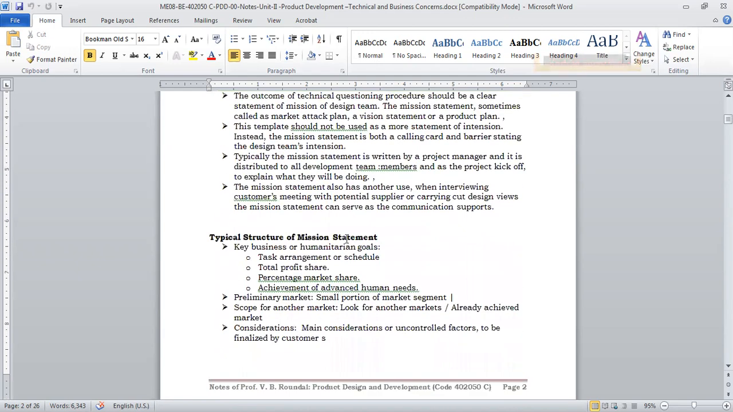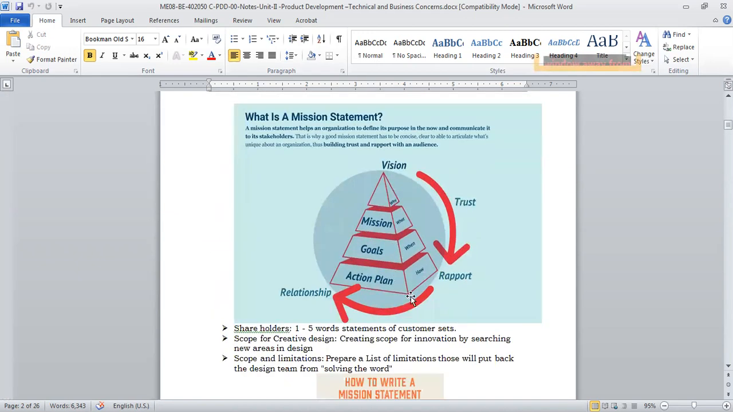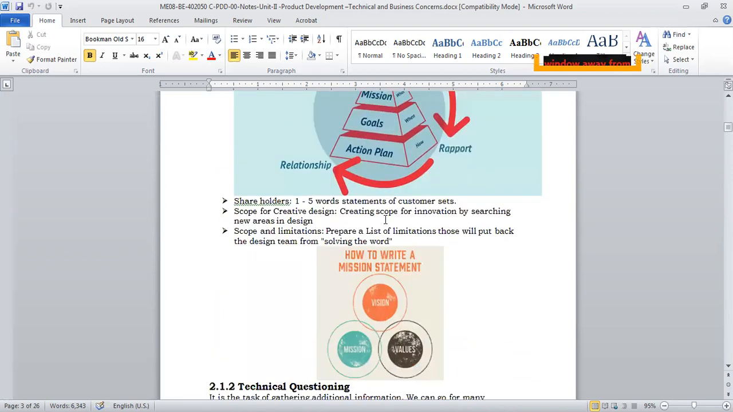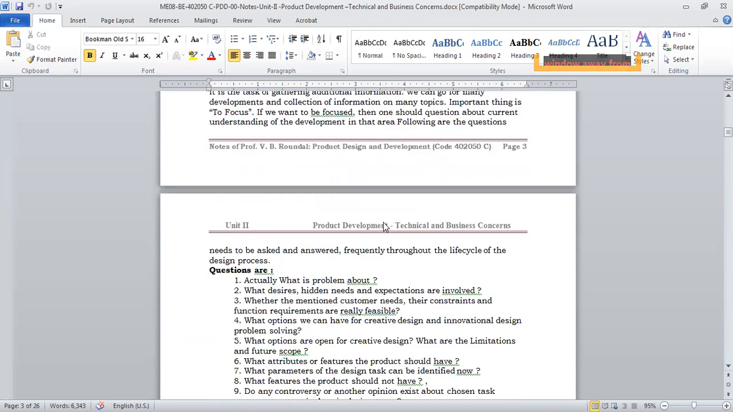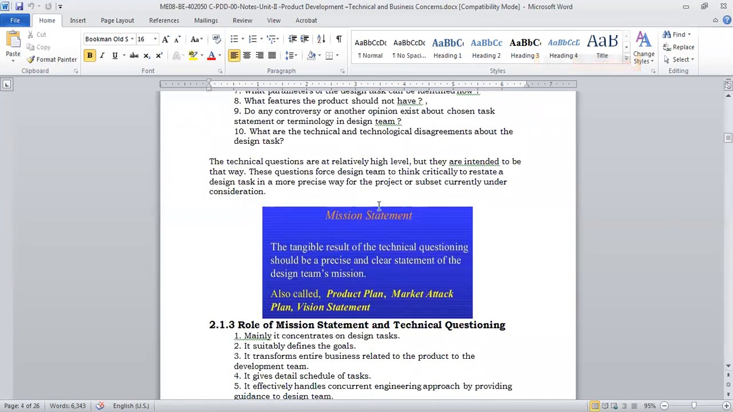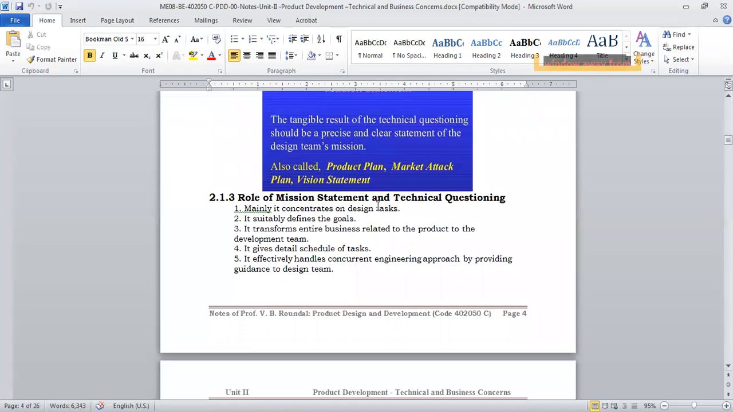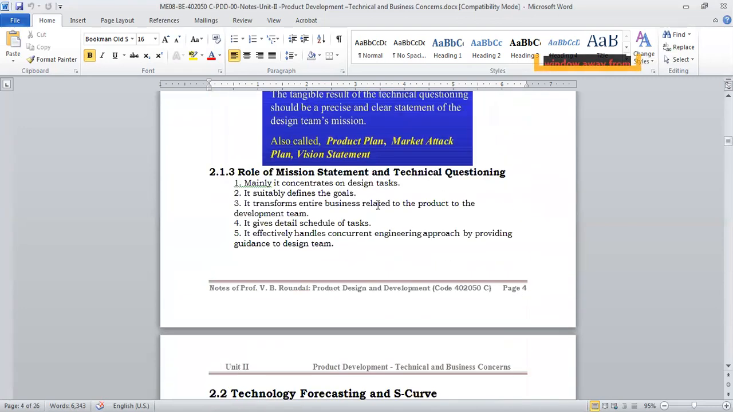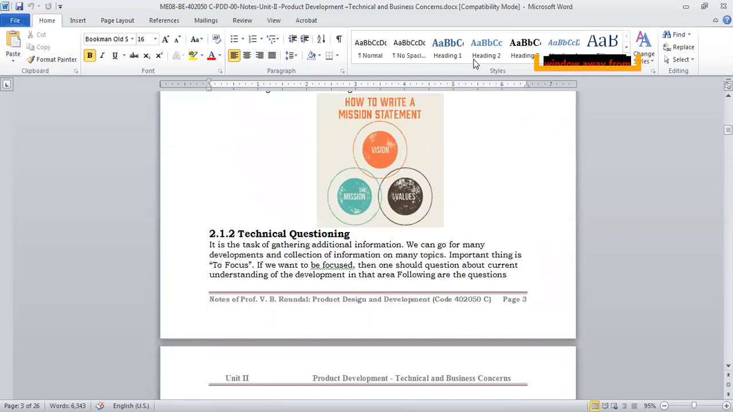And for that, we have seen how the mission statement is formed. Basically, the question how will be answered with the action plan, the question when will be answered with goals, the question what will be answered with your mission, and the question why will be answered with your vision. Okay, so that is how your mission statement will be formatted, and the basis for that will be technical questions. We will be asking lots of technical questions, and the result of this technical questioning will be your mission statement. Then we have also seen the role of mission statement and technical questioning. So this is what we talked about in the last lecture.